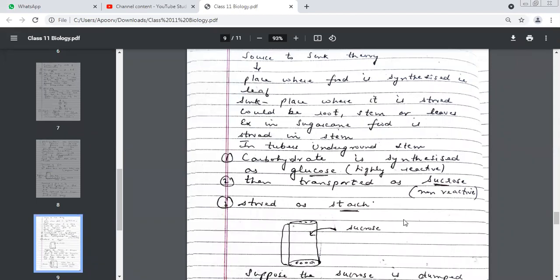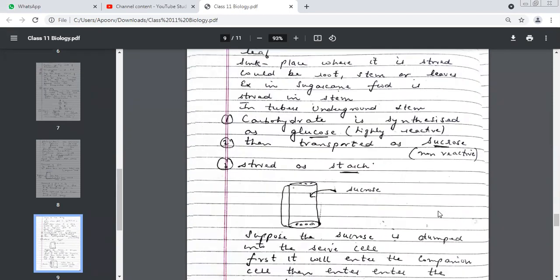After photosynthesis, we get glucose, but this glucose is prepared in the leaves. From the leaves, we cannot directly send it to the sink because glucose is highly reactive. So when we have to transport glucose from the source to the sink, we transport it in the form of sucrose. Why do we convert glucose to sucrose for transportation? Because sucrose is non-reactive. Otherwise, if we sent it in the form of glucose, it would keep reacting with everything it finds on the way. And finally, when it reaches the sink, it is stored in the form of starch.